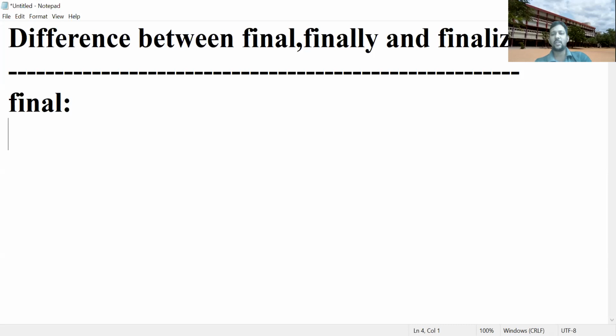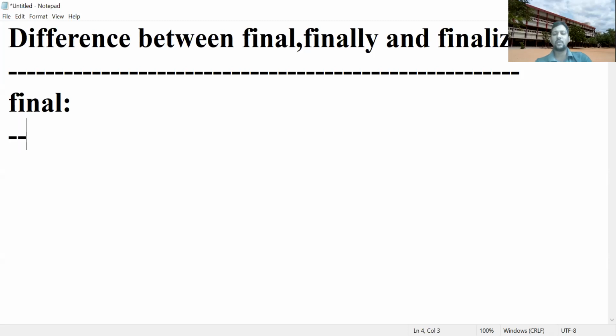That means it is not possible to create a child class. If it is applicable for a method, that method should not be overridden. If we are using a final variable, then that particular variable should be constant.